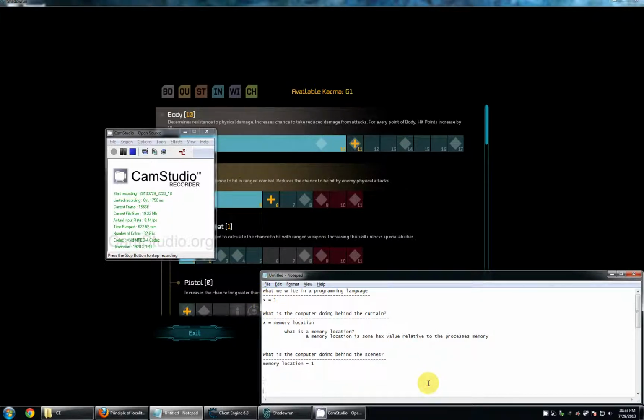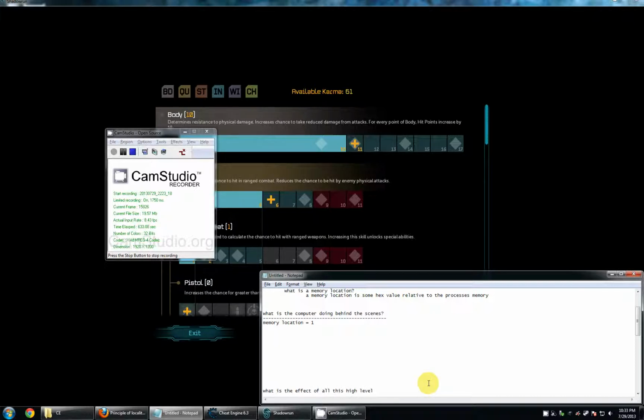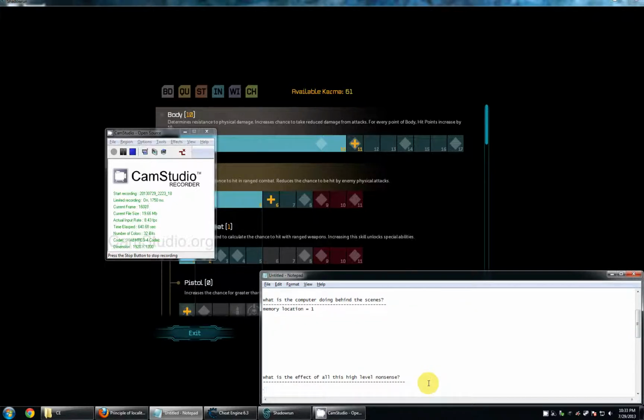So now, anytime a program or a script refers to the variable name x, this is not a fourth step. So what is the effect of all this high-level nonsense? The effect is that we can refer to totally random memory addresses with a simple name like X. We don't have to type in B45, yada yada yada.